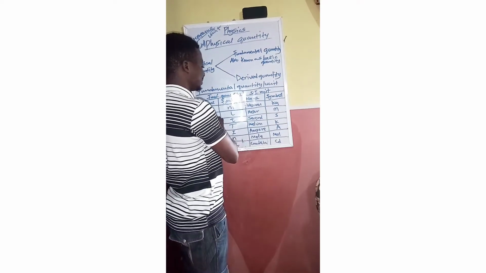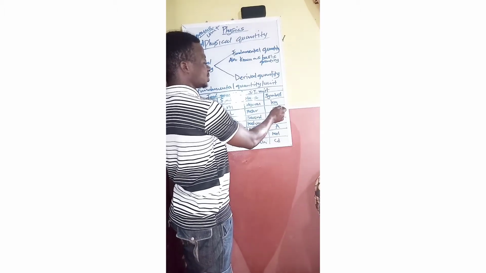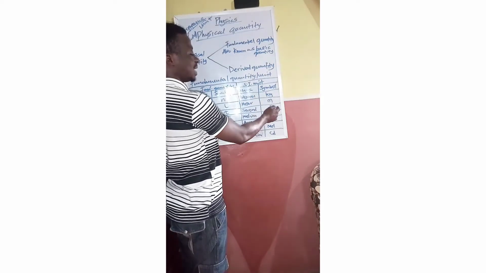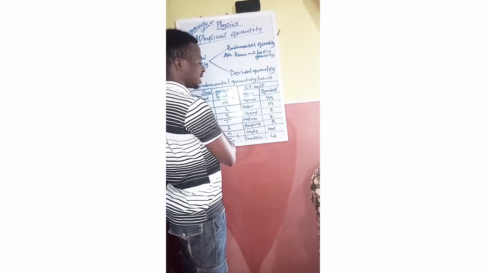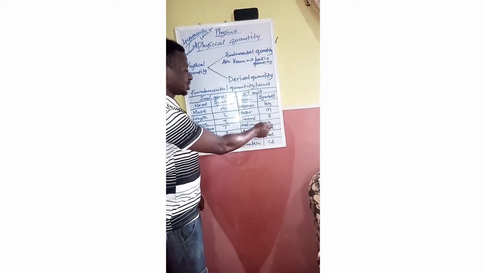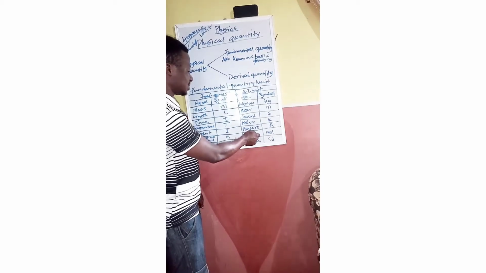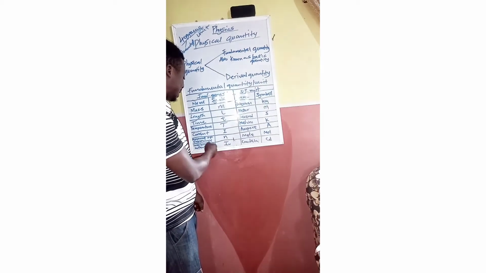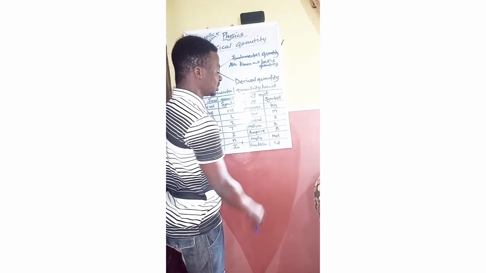The unit of length is meter and the symbol is m. Seconds is the unit of time and it is represented with small s. Kelvin is the unit of temperature and it is represented with K. And ampere is the unit of current and it is represented with A. For amount of substance, the unit is mole and it is represented with mol. And for luminous intensity, the unit is candela and it is represented with cd.